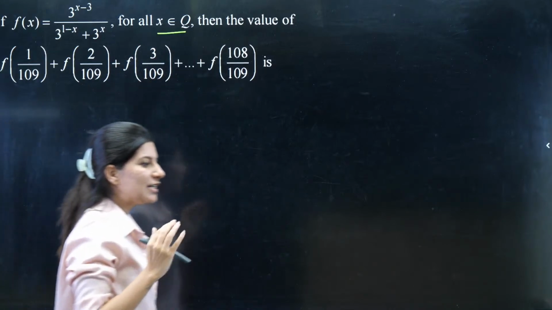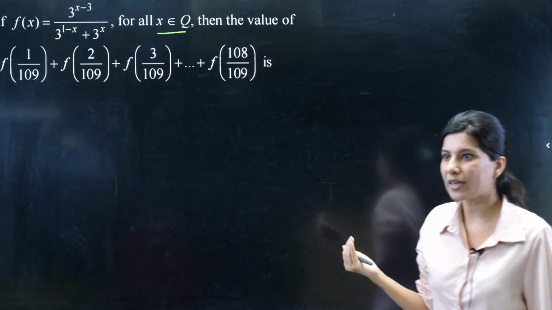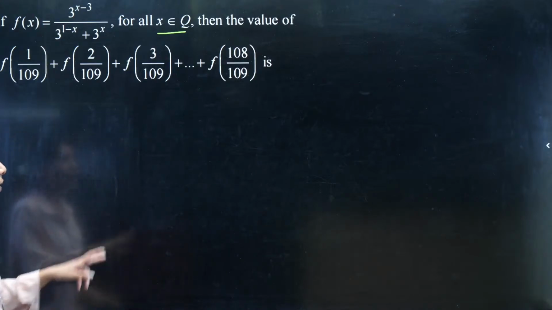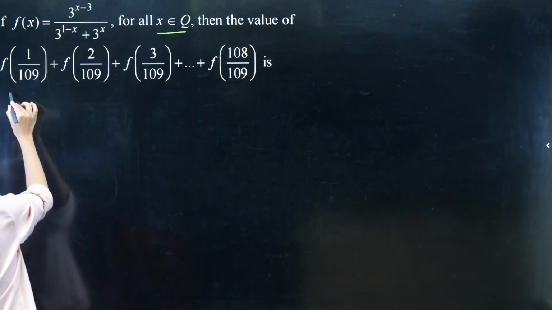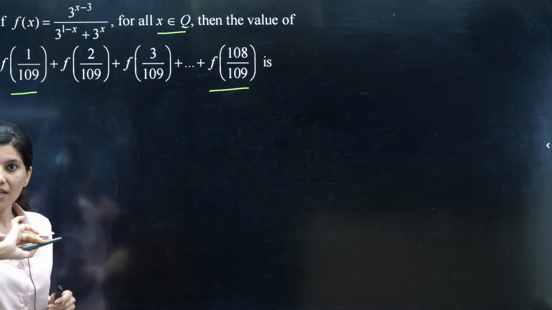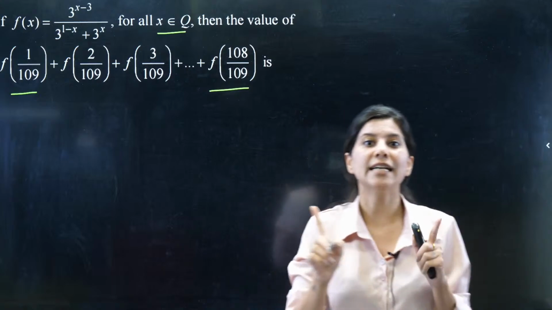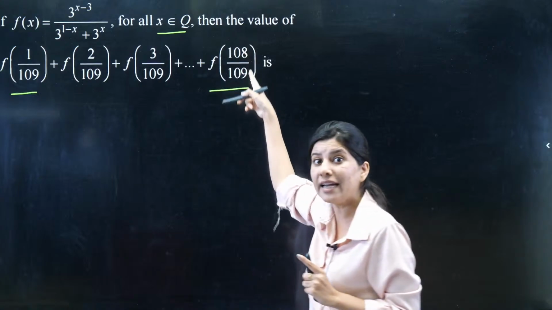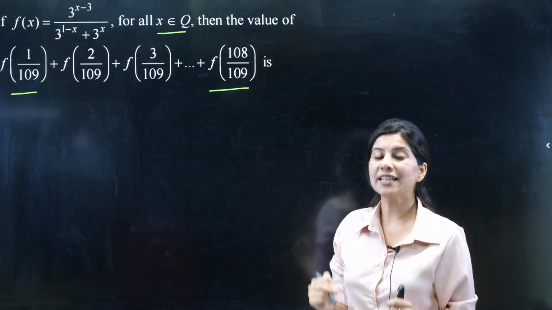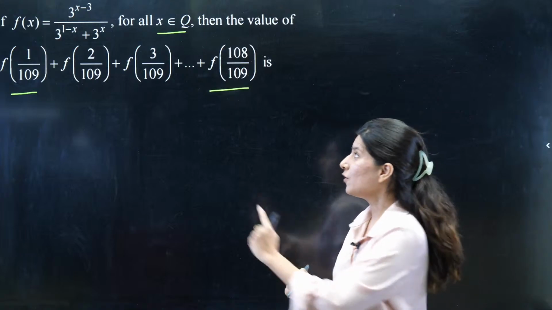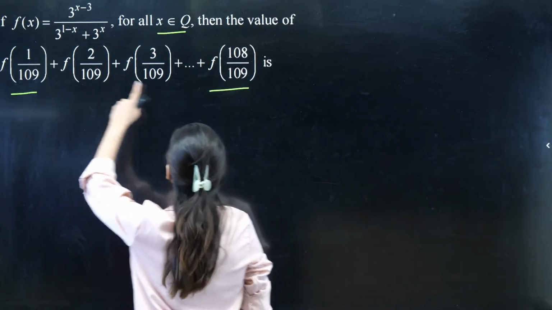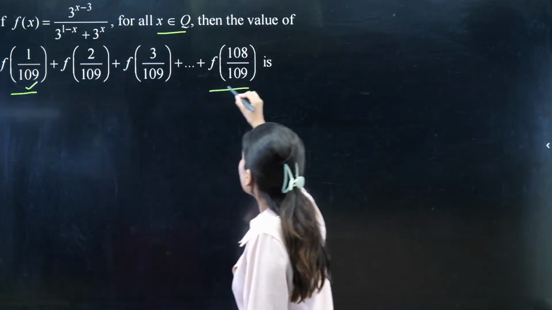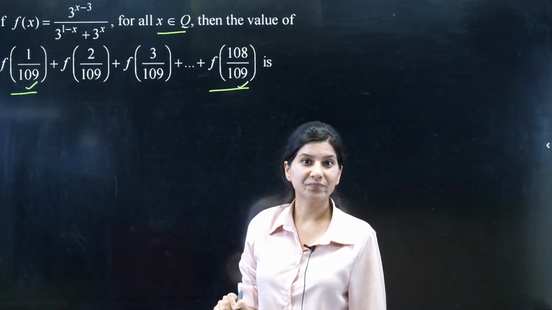First of all, in such questions, in series questions, you have to understand the pattern between the first and last term. So can you see this is 1 upon 109 and this is 108 upon 109. What is the relation? Who is going to tell me? If you add these two quantities, 1 upon 109 and 108 upon 109, you are going to get 1.